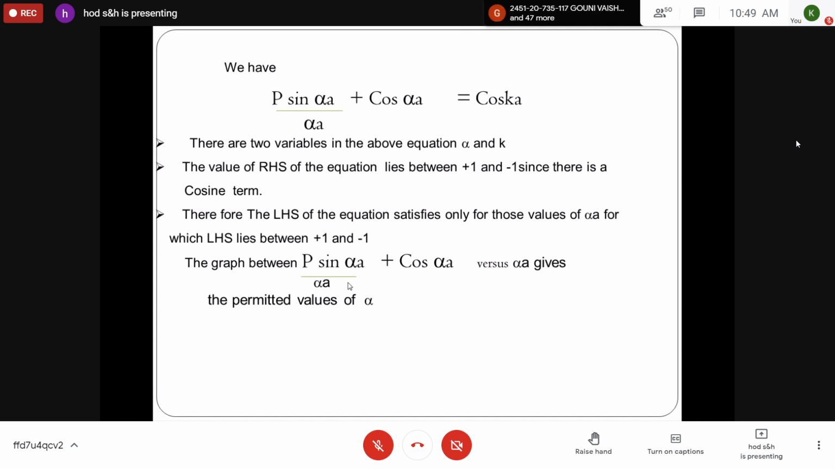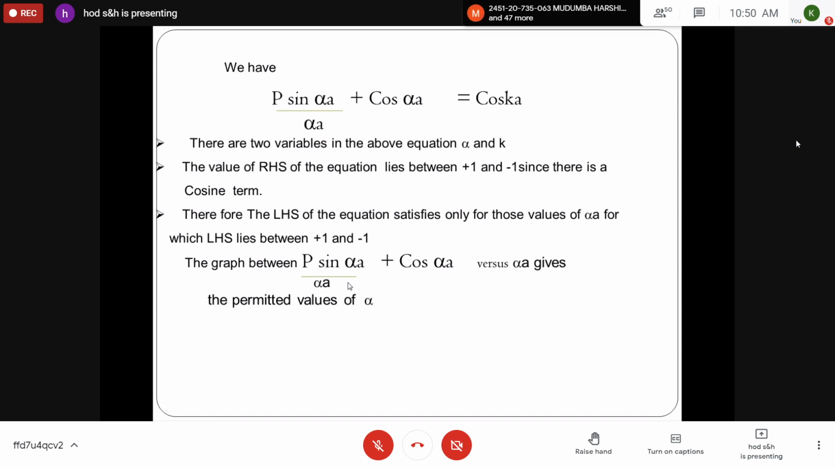So all values are not permitted because there is a restriction. There is a cosine term in the right hand side. The range is from -1 to +1. Therefore, to satisfy the above expression, in the LHS also, only those values of alpha are permitted so that the entire expression p sin alpha a by alpha a plus cos alpha a must lie between +1 and -1.